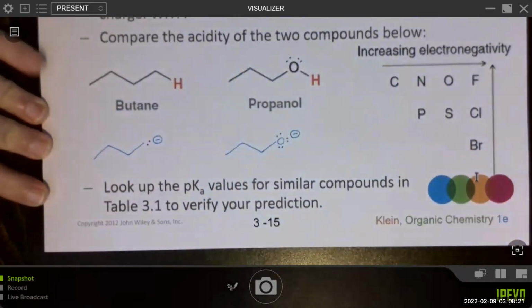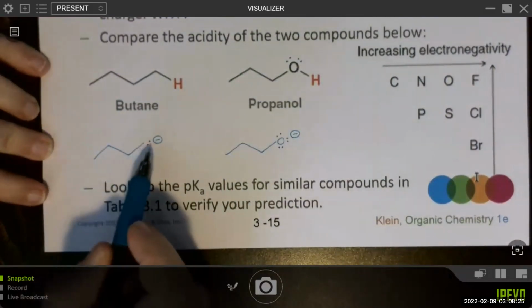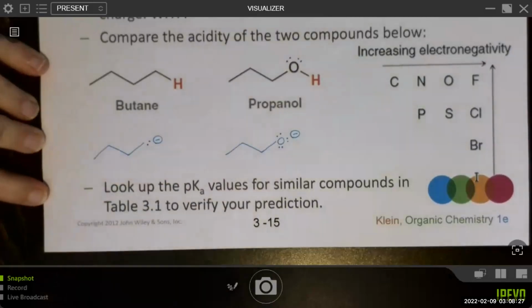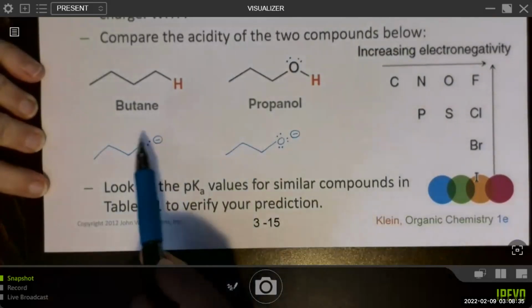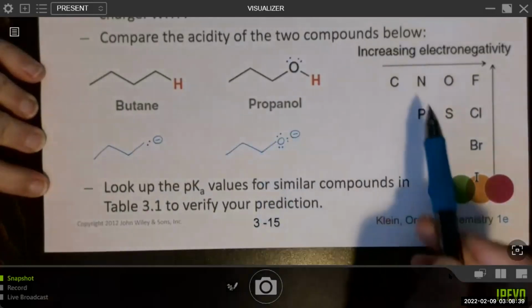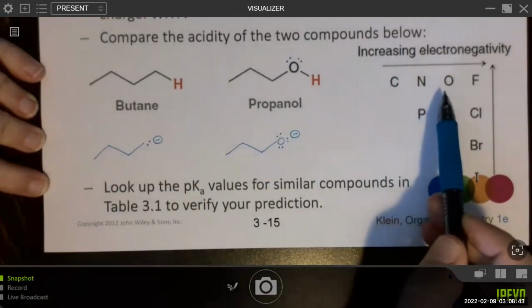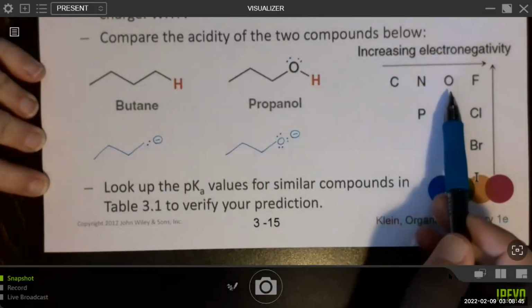Notice that we have a carbon, and feel free to draw in the C if you want. Remember, with line structures, we typically don't, but it's okay at this point if you're still drawing in C's for your carbon. So we have a carbon with a negative charge versus an oxygen with a negative charge. If we're looking at atoms in the same row, what we'll see is that oxygen is more electronegative.